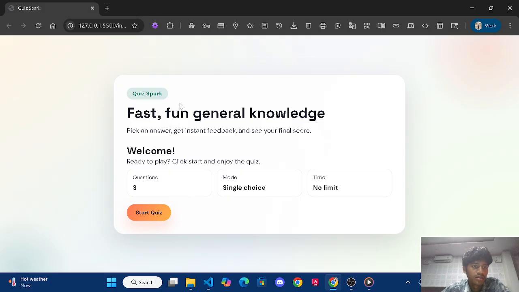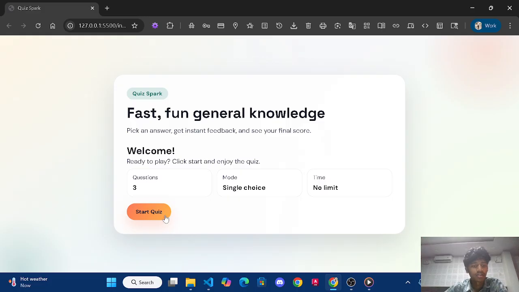Okay, so this is the UI. We have a total of three questions, and the mode is single choice because I didn't create a double choice, and there is no time limit. If you don't know a question's answer, you can take as much time as you want because you don't have a time limit. That is the picture. It is fun and general knowledge.